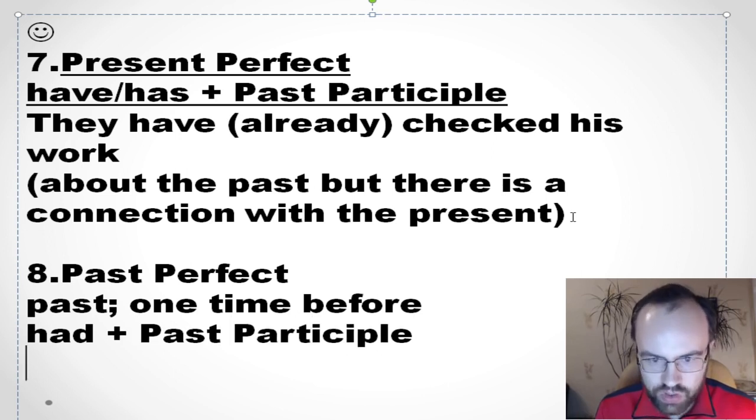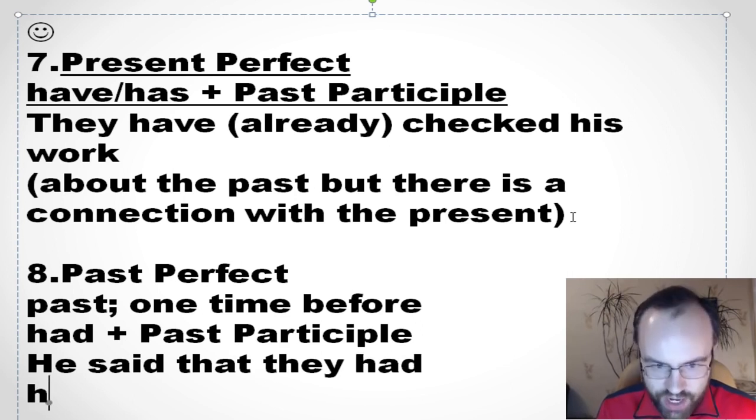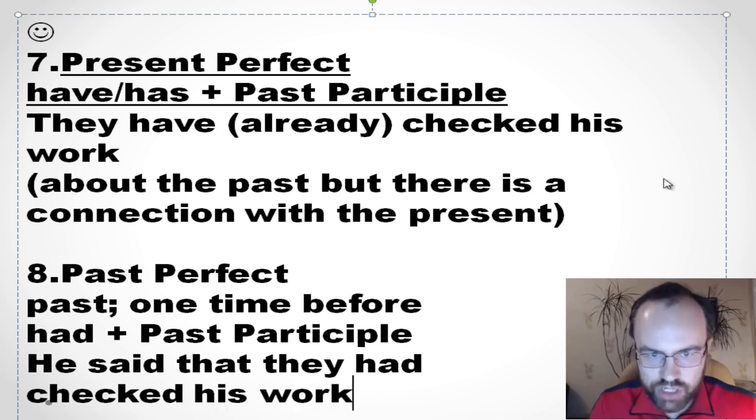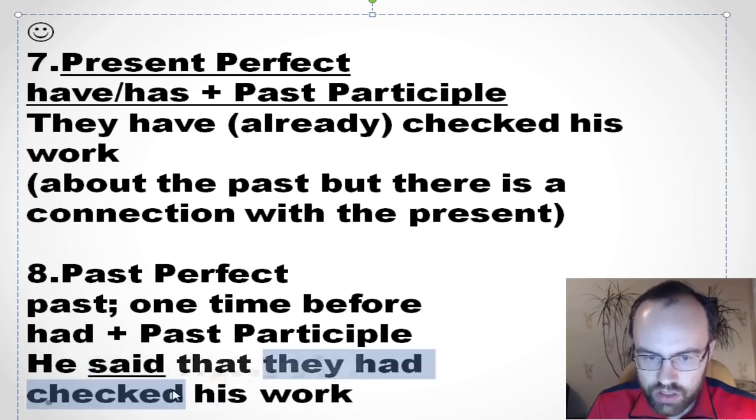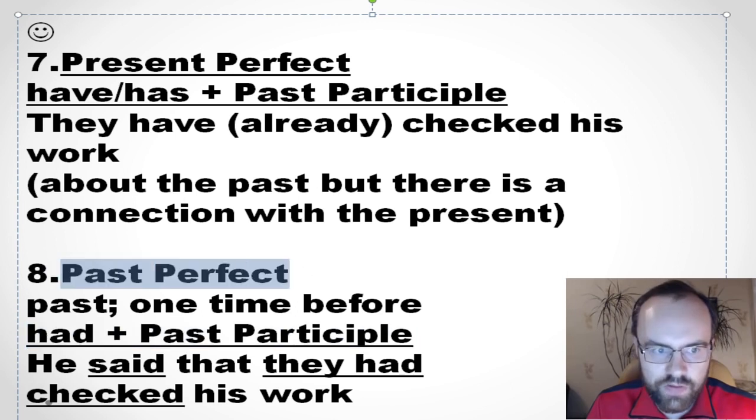So for example, he said that they had checked his work. So he said it's about the past, but had checked happened earlier. So you say had plus past participle. So checked is a past participle. Past perfect. Okay, very good, my friends.